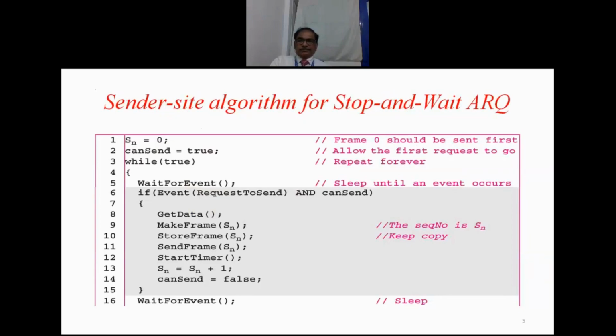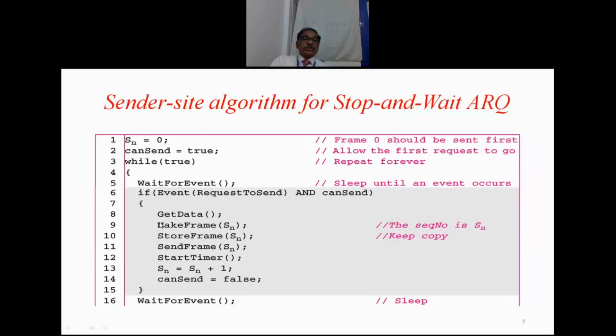Now this is the algorithm part for the sender side. Then we will see the algorithm at the receiver side also. So this is the algorithm at the sender side. Wait for an event, that means an acknowledgement. Now this event is a request to send coming from the network layer. If there is a request from the network layer, immediately take the data, get the data from the network layer. Then put it in a frame. The frame number is Sn, the current frame.